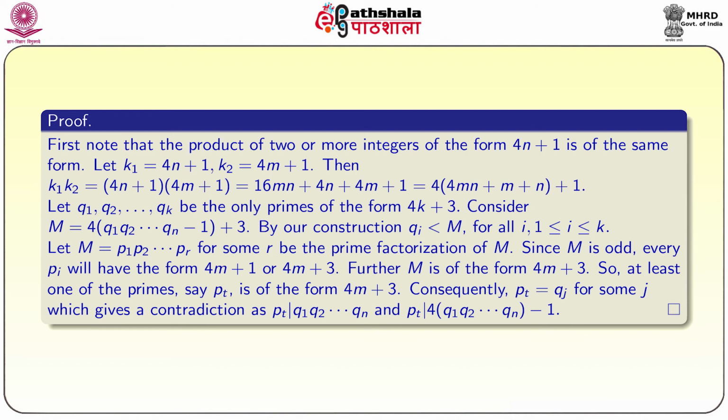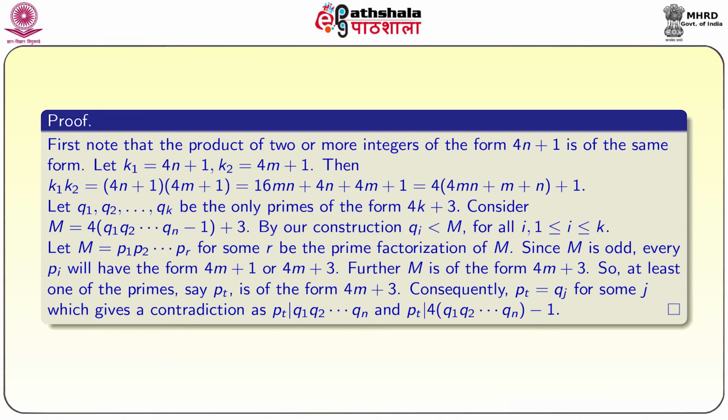So, we will use this in the proof. Next, let us assume that q1, q2 and so on up to qk are the only finitely many primes of the form 4k plus 3. So, again here we are imitating Euclid's proof. It will work for this arithmetic progression, it is possible to extend Euclid's proof.